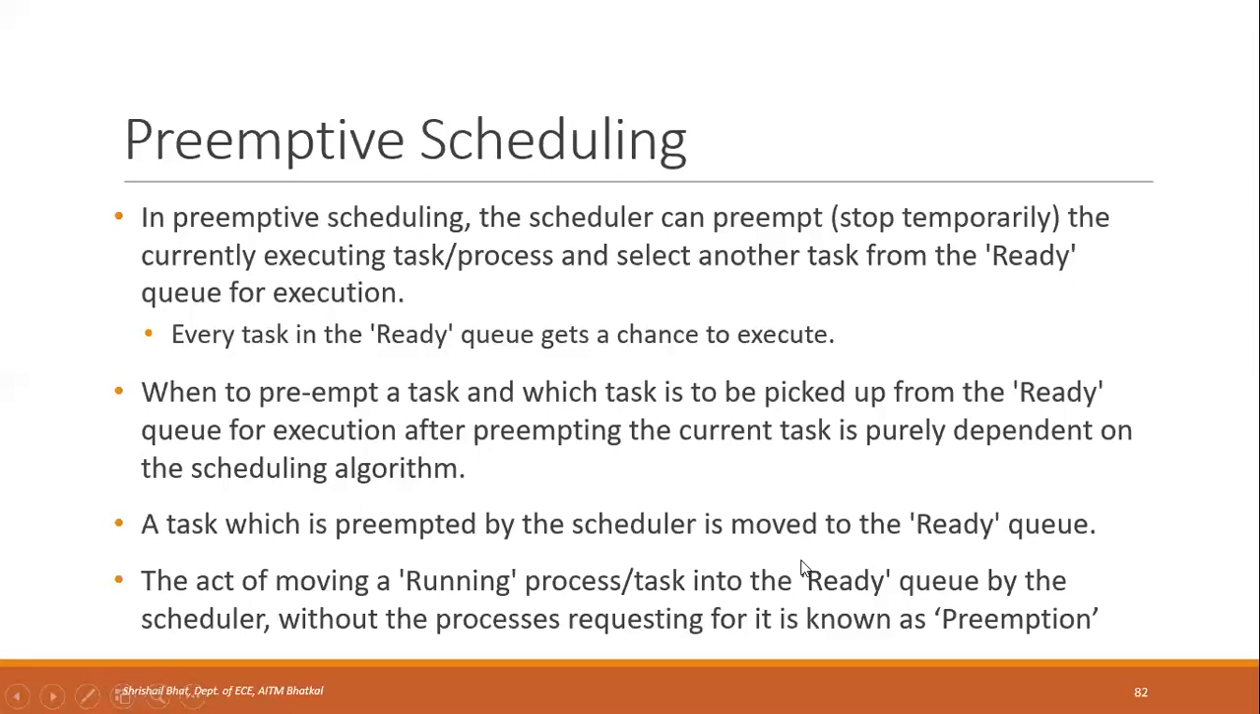So how do we determine when to preempt a task, and which task is to be picked from the ready queue after preempting the current task? That is purely dependent on the scheduling algorithm. A task which is preempted by the scheduler is moved to the ready queue. Once a task is preempted from the running state, it goes to the ready state. That's why it is going back to the ready queue. The act of moving a running process into the ready queue by the scheduler, without the process requesting it, is known as preemption. The process will not request it, but the scheduler will do it forcefully. That's why it's called preemption.